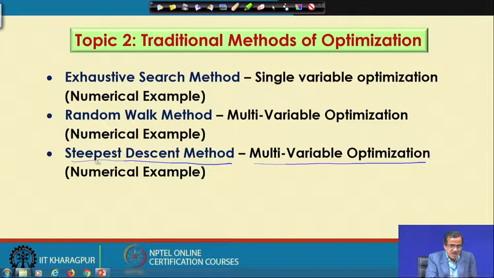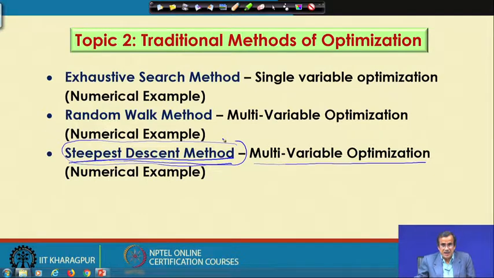Now, here the search direction is opposite to the gradient direction. We consider the gradient direction because the rate of change of the function is the maximum along this gradient direction. So, in this algorithm we move in a direction opposite to the gradient, and in principle it can solve the minimization problem.